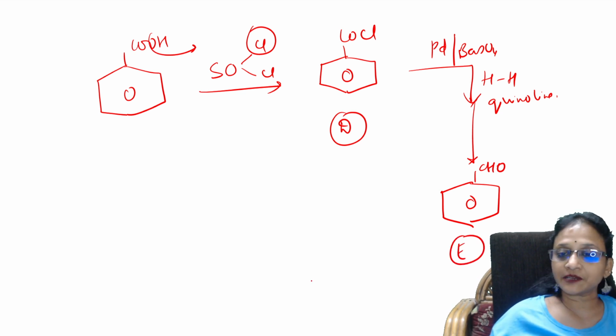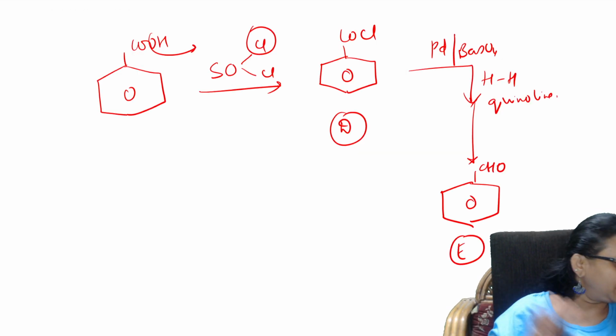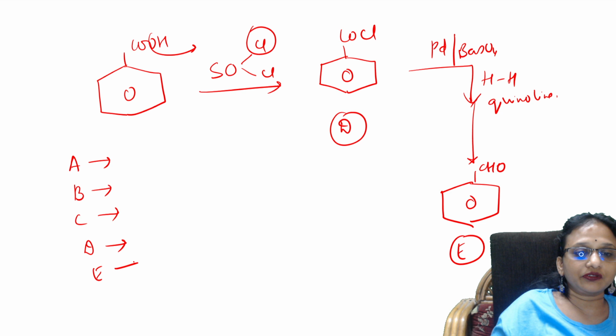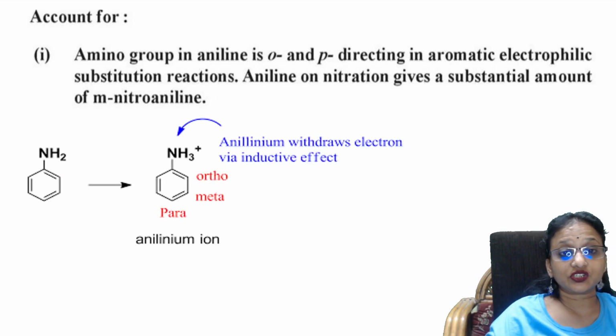Easy, students, easy. So basically, before we go to the next question, please remember, whenever you do identification questions, write what is A, write what is B, what is C, what is D, what is E. If you write like this, examiner will put a tick like this and give you marks here only. Okay, students, got it? Now let us see one more question.